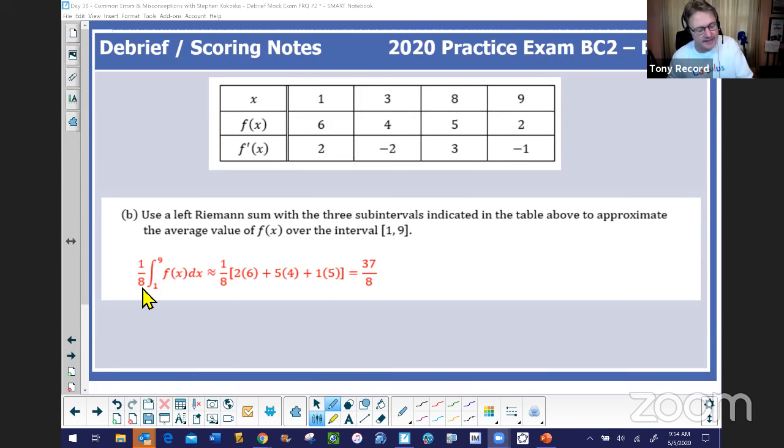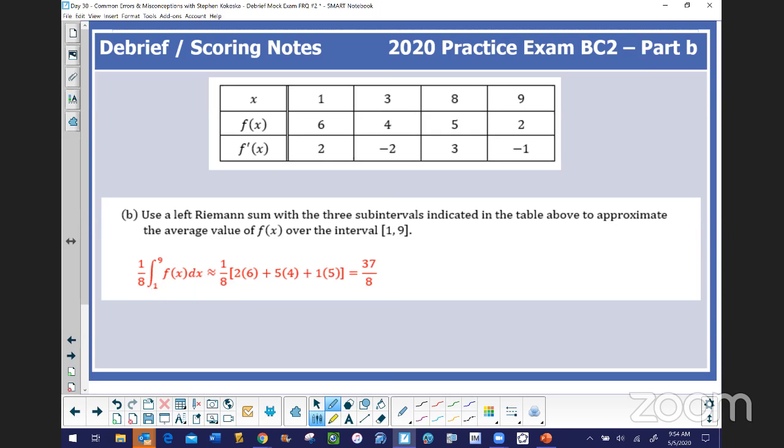So this 1 over b minus a, this 1/8 that's out in front, is certainly something that readers are going to look at. And I'll let Steve speak in a moment to the egregious use of the equal sign here, but it's not great communication to use an equal sign there. Sometimes we'll overlook that, but you want to communicate well, right? If you're writing a paper in your AP Lit class or AP Government, you want to communicate well, and we do the same thing as mathematicians. Notice how that 1/8 does carry over, and you're just using your traditional approach with your left Riemann sum setup. Really important that you're showing a sum of products, as we've talked about.